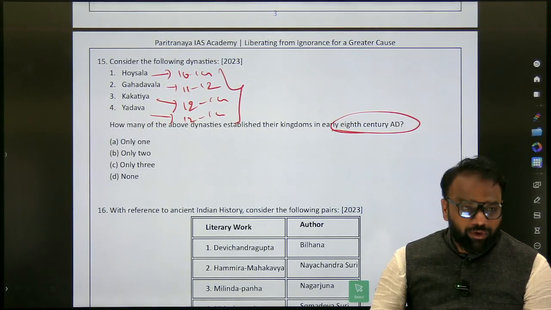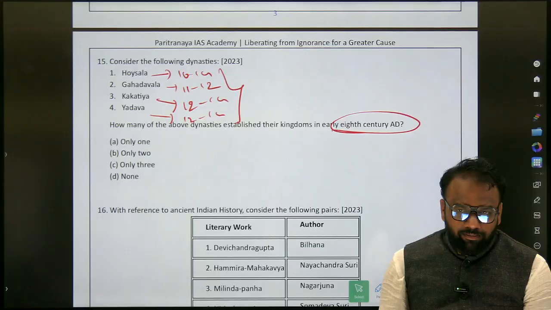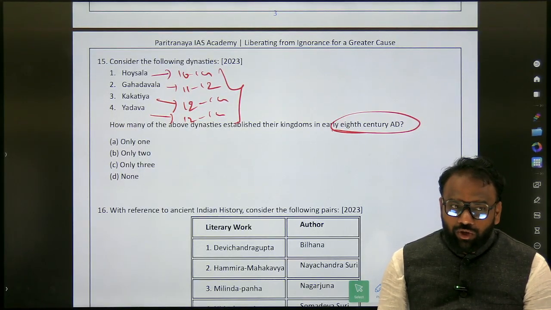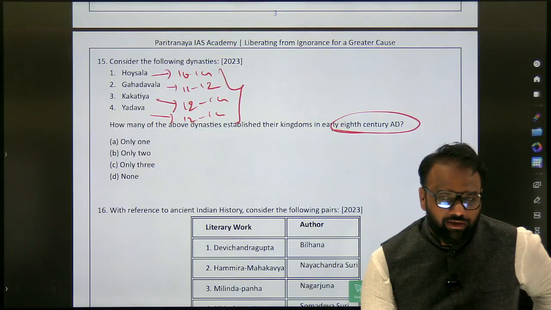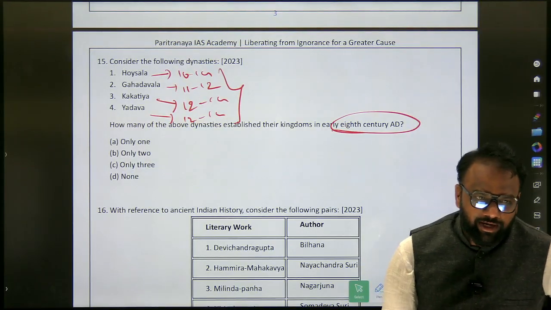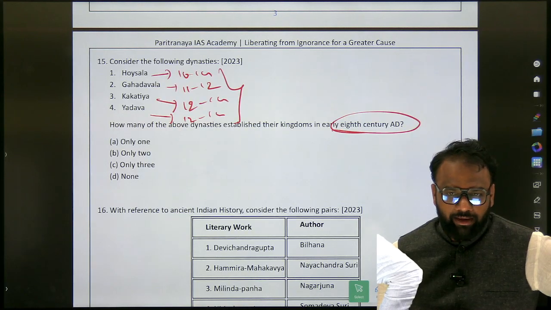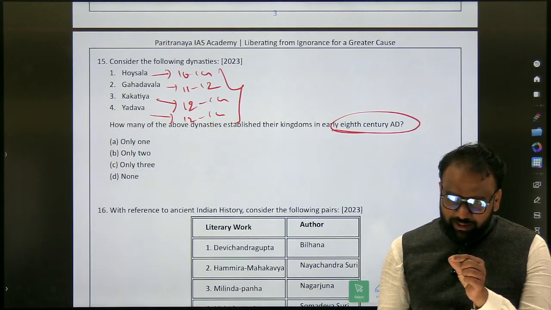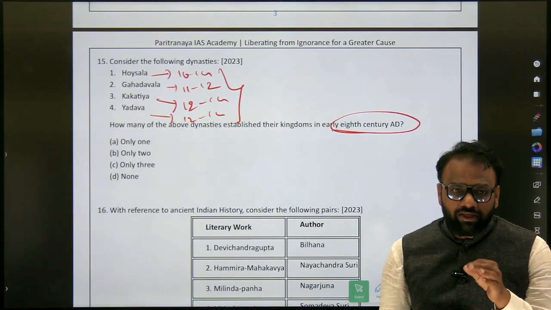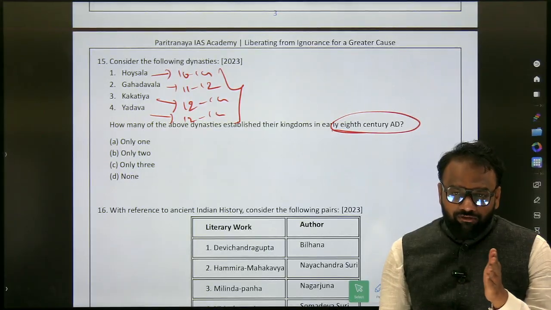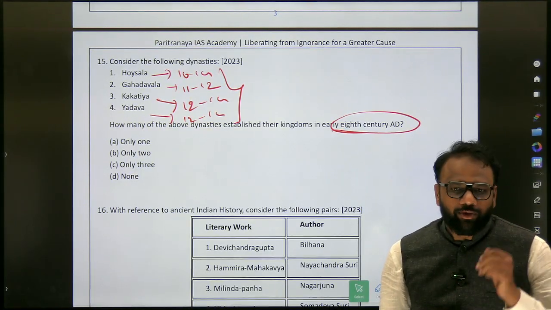Now why do we have to prepare only these? There should be some logic, right? What's the logic? Yes. So in the 11th century beginning, what happened? The foreign invasion started. Okay, Muhammad Ghori, then Muhammad Ghazni and all they came, right? When you look at the Delhi Sultanate topic, they have clearly mentioned that when they came to India, these dynasties were active.